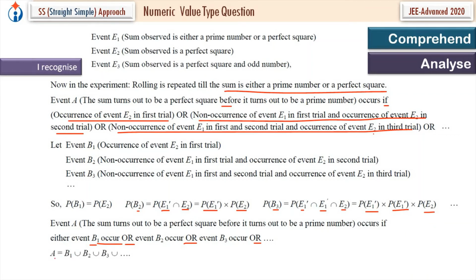So event A is B1 union B2 union B3 union, and so on. And these are mutually exclusive events. If B1 occurs, then B2 cannot occur. If B2 occurs, then B1 or B3 cannot occur. So, mutually exclusive events, P of A will be equal to P of B1 plus P of B2 plus P of B3 up to infinity.